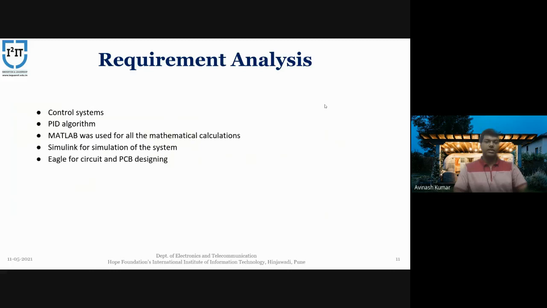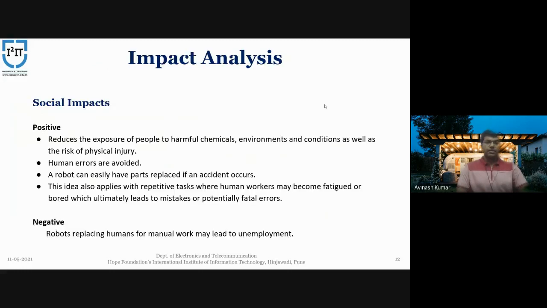Here is the requirement analysis. We have used control systems, PID algorithms, and MATLAB for the mathematical calculation in virtual environments. Similarly, to make the model realistic, we used virtual simulations, and Eagle for creating the circuits and the PCB designs.